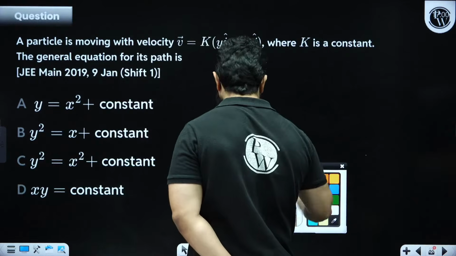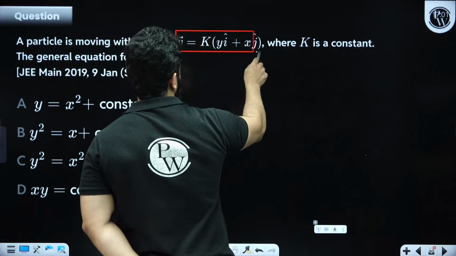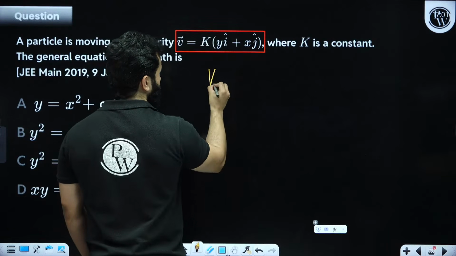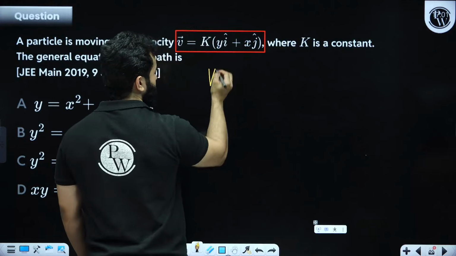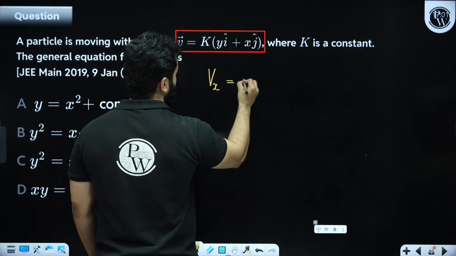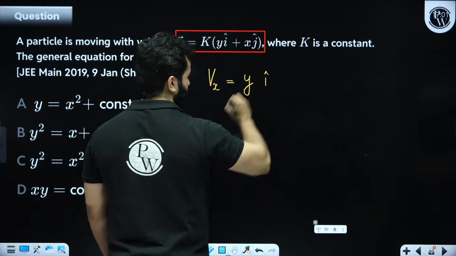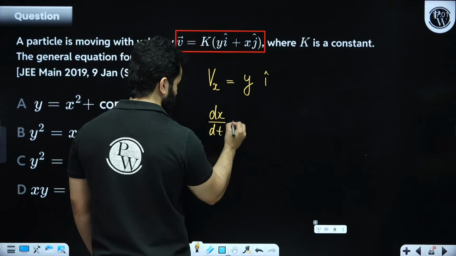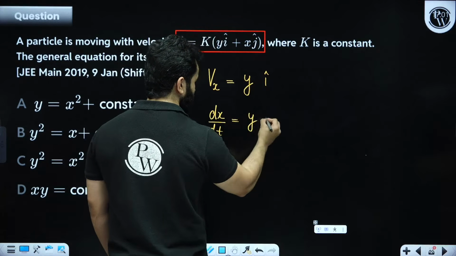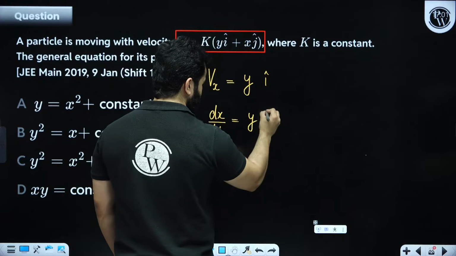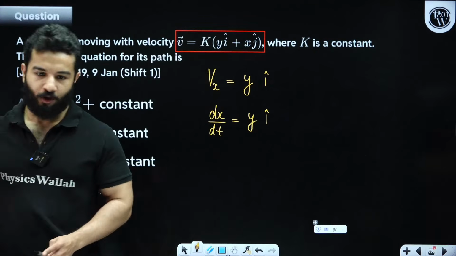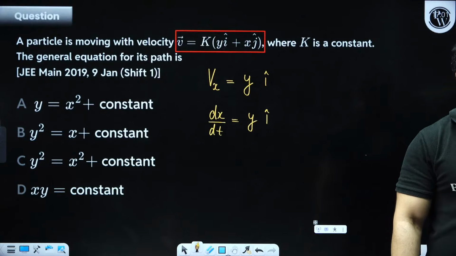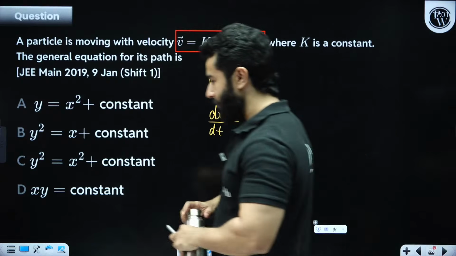See, this is the equation of velocity, right? This is î. So that means Vx is given by y, in meters per second. That means this is dx by dt. dx by dt is given by y. See, this is important for you to understand how to solve questions like these. Pay attention, my dear friends.